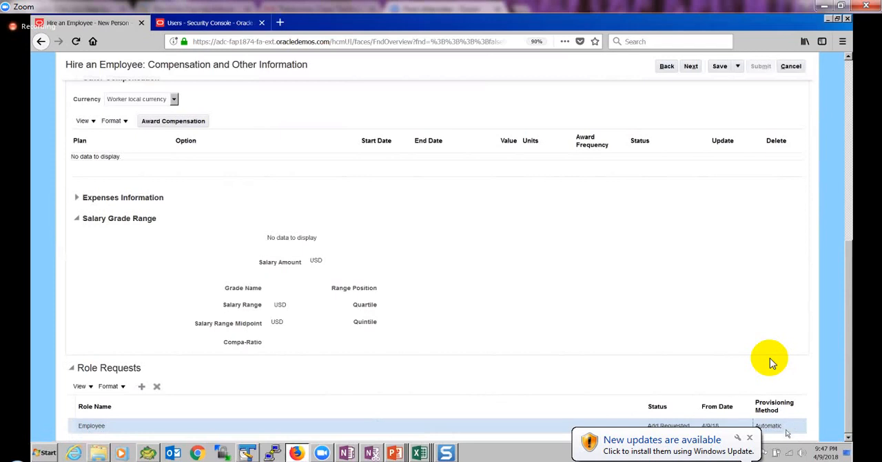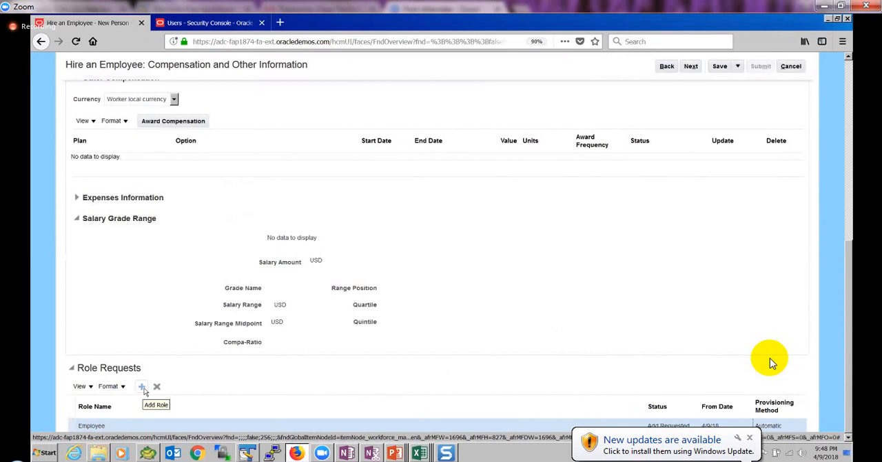So how did this role come up automatically? Because we have set up provisioning rules to assign this role automatically. How it got assigned automatically, that's what we are going to see next. Okay. And if you see, there is one more thing called role request, add role.